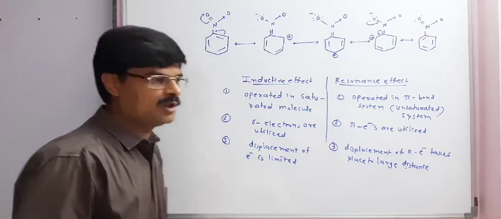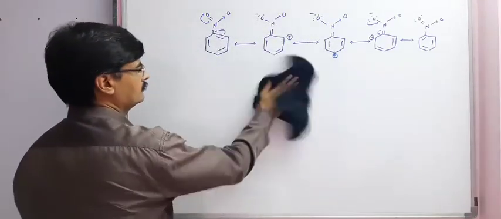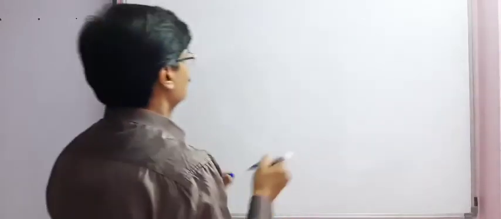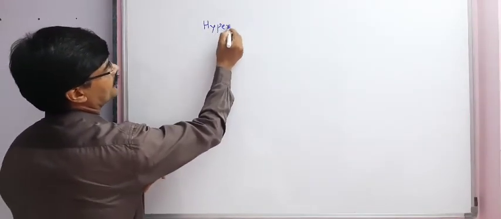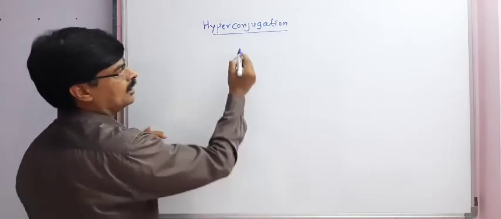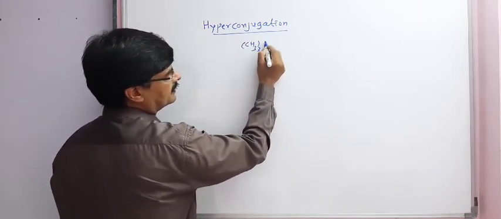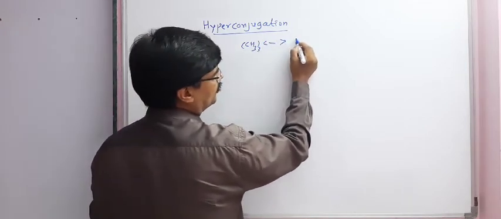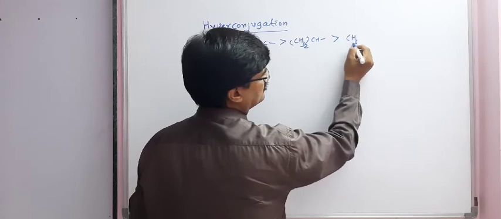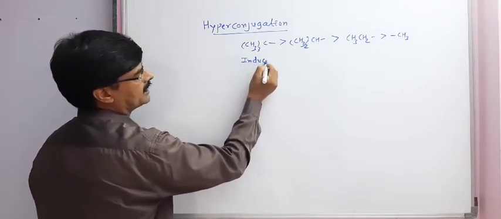Now we will study hyperconjugation. As we studied in the inductive effect, the order for alkyl groups was tertiary, (CH3)3C, strength more than the isopropyl group, which is in turn more than ethyl, and finally methyl. So this is the order for the inductive effect.